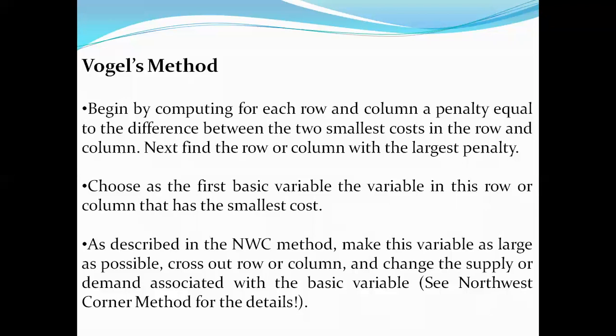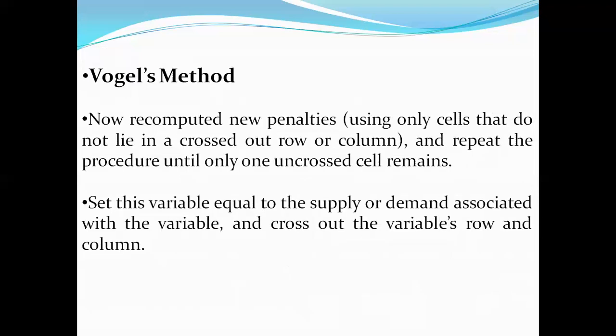So similarly it will be equal to the Northwest Corner method. We'll be recomputing new penalties and repeating the procedure until only one uncrossed cell is remaining. I will be having a detailed, clear-cut vision by visualizing this, and the variables should be the supply or demand associated with the variables, and the crossing out of the variables' row and column should be equalized.